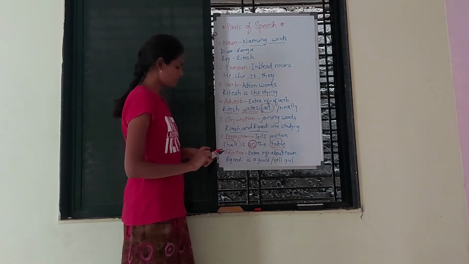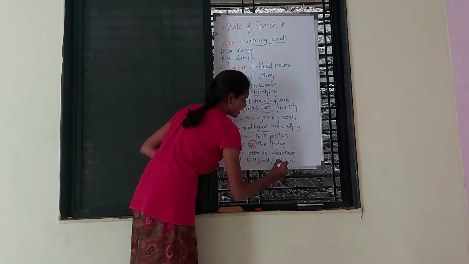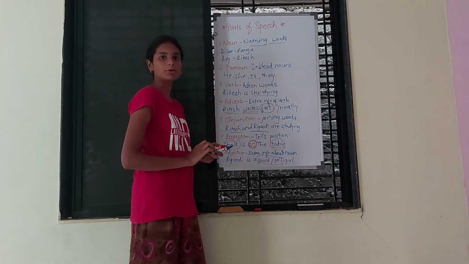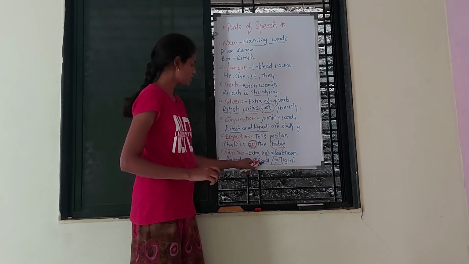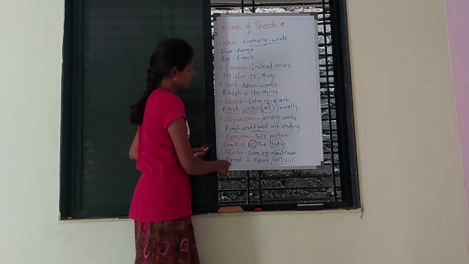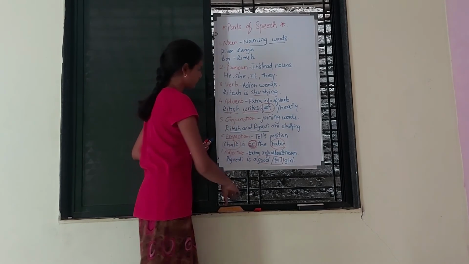Rigvedi is a girl is a simple sentence, but when we add good or tall in the sentence, we get extra information about Rigvedi, that she is a good girl or she is a tall girl. That extra information about the noun is called an adjective.